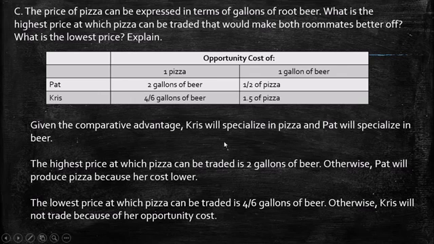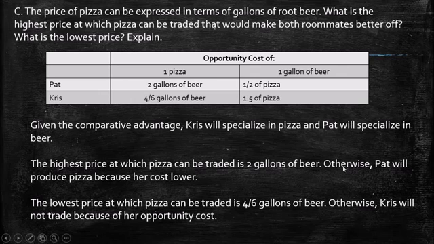So given the comparative advantage, Chris will specialize in pizza because she has the comparative advantage, and Pat will specialize in beer. As we see here, who has the smaller opportunity cost? This one, so Chris for pizza, and this one is going to be Pat. So the highest price at which pizza can be traded is 2 gallons of beer.